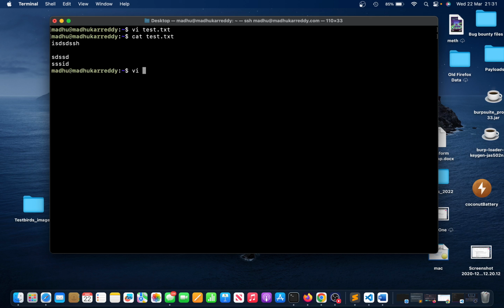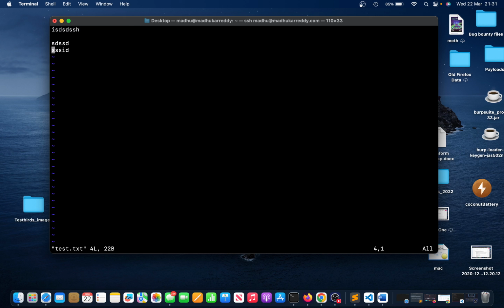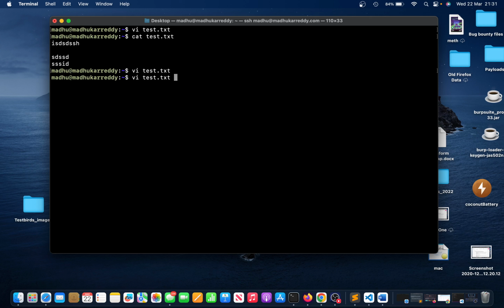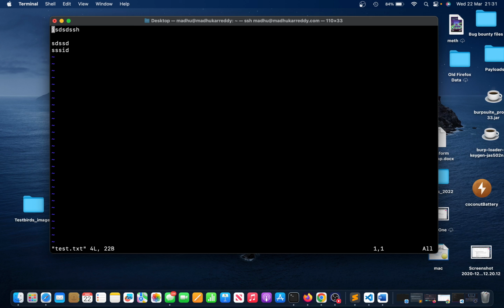If I go to that file again, test.txt, I typed something over here. For instance, if I don't want to save it, you can just press escape, then colon, Q and exclamation, Q for quit. So you're not writing, you're just quitting it. If you look at the content, you just have that old content, because you didn't save it.